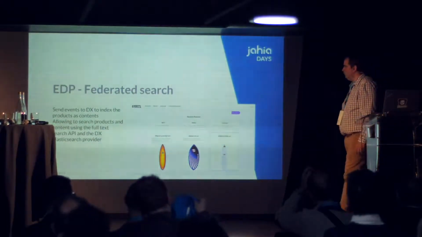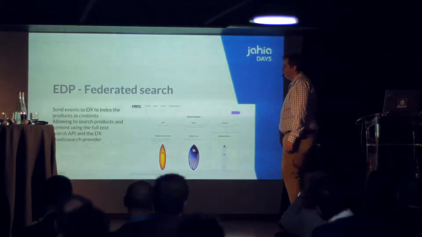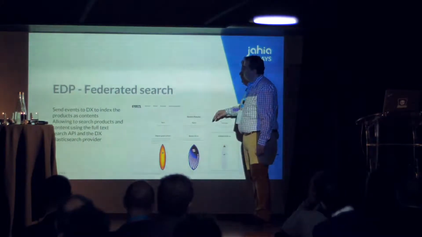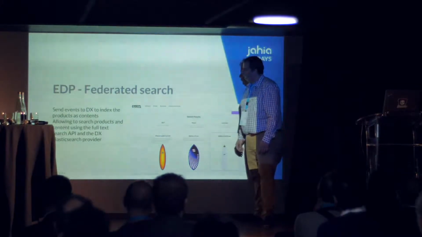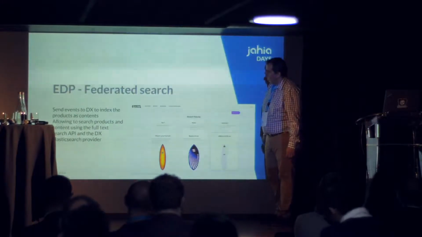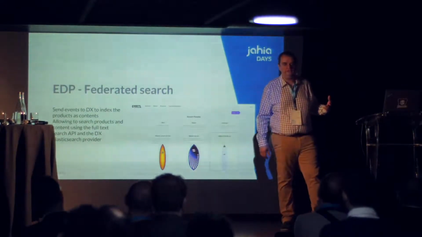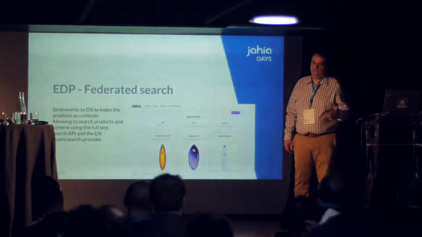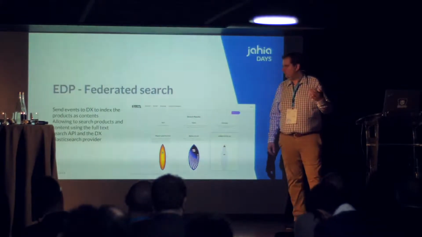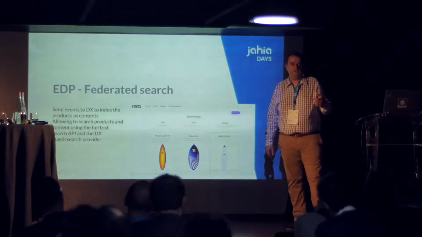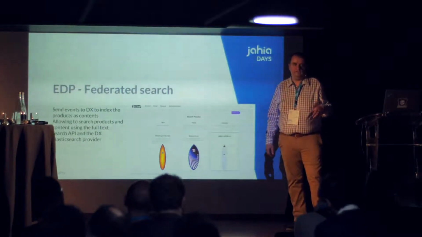What's coming up in the next version of the external data provider on DX is the possibility to do federated search, which means that from your external data provider, you can send events to DX. And in these events, you're going to serialize your object, and it will be sent to the index created by the Elasticsearch provider of DX.